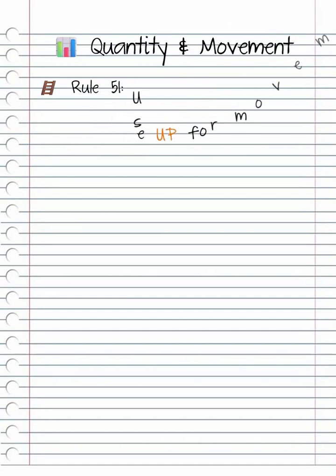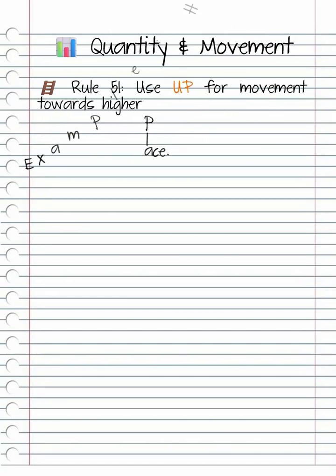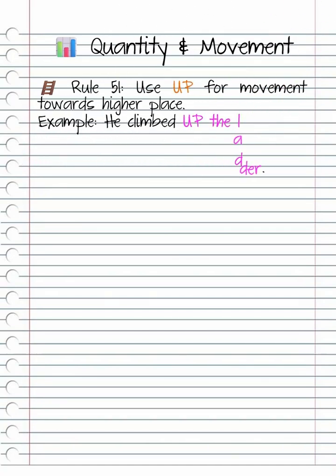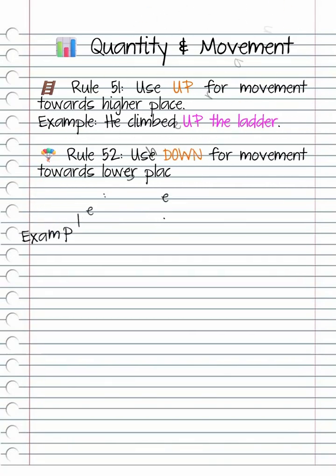Quantity and movement. Rule 51. Use up for movement towards higher place. Example, he climbed up the ladder. Rule 52. Use down for movement towards lower place. Example, she ran down the stairs.